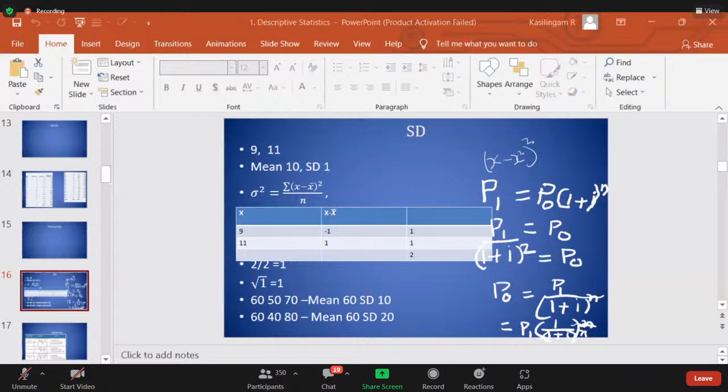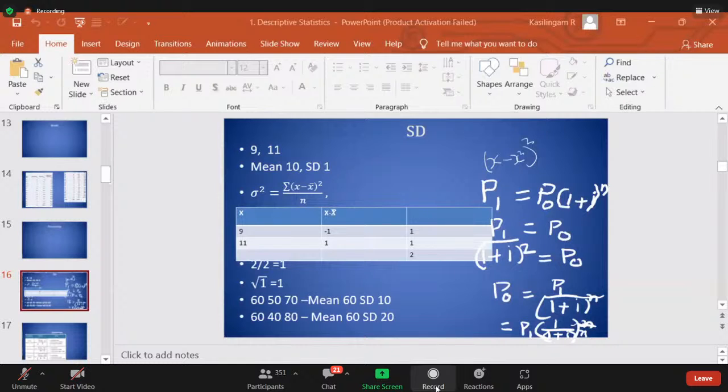Now, there is another possibility. One variable may be nominal, another variable may be ordinal. Like that, one variable may be nominal, another interval; nominal, ratio; then ordinal, ordinal; ordinal, interval; ordinal, ratio; interval, ratio.